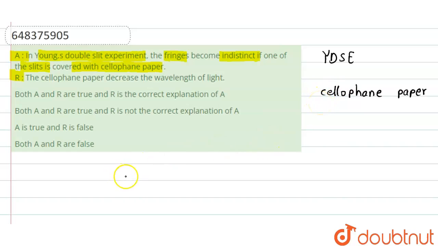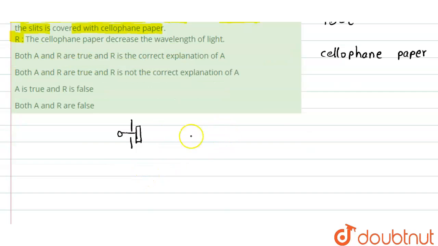Suppose this is the slit and we have kept a source of light here. So light is coming from these two slits and here there is a cellophane paper. Now when this light is passing through the cellophane paper, the medium is changing. So the wavelength of light in this cellophane paper will be somewhat different than the original wavelength.